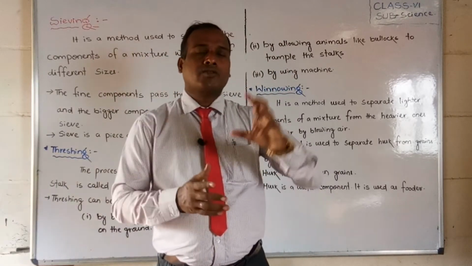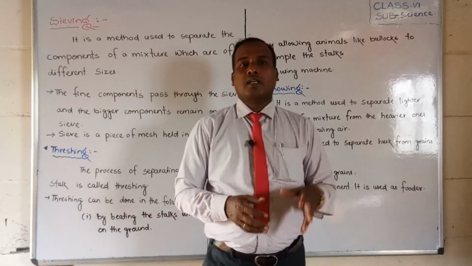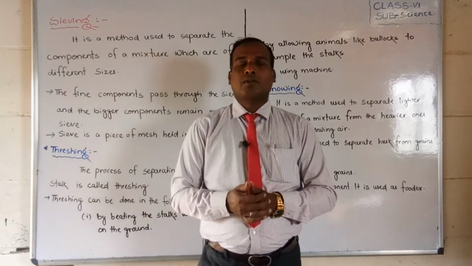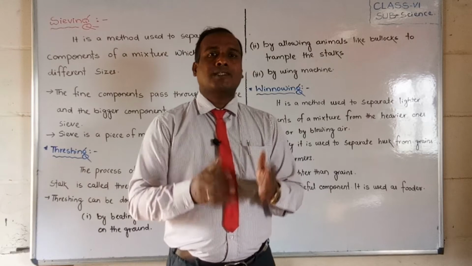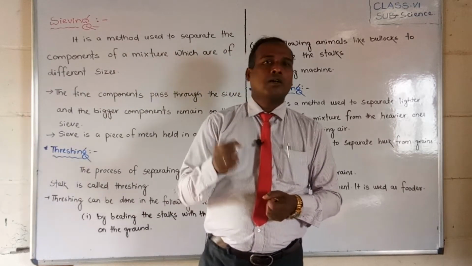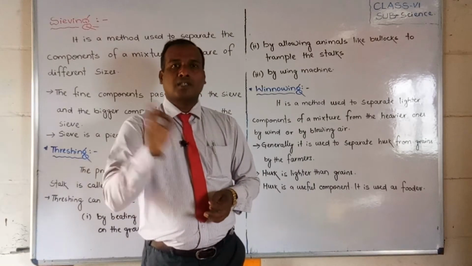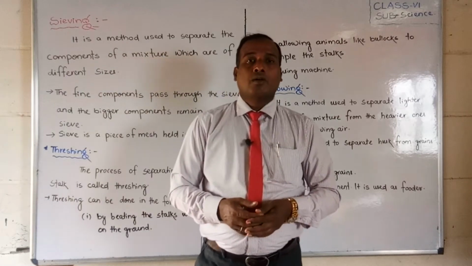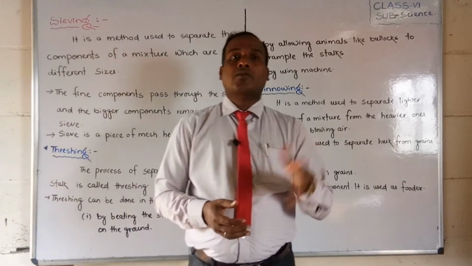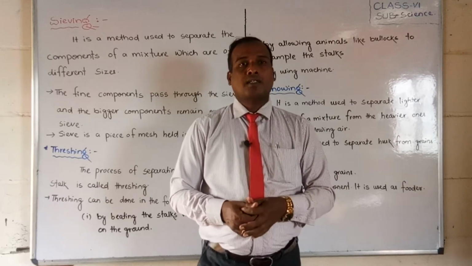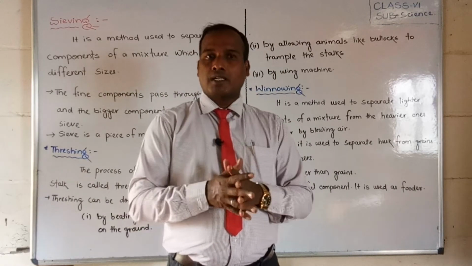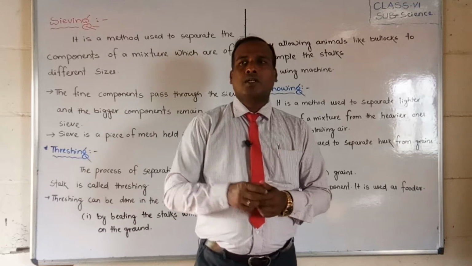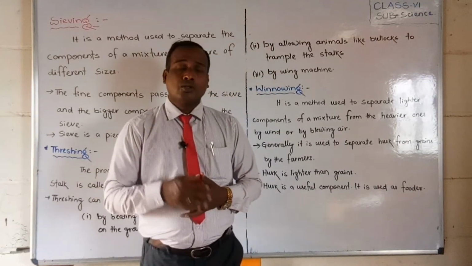Observe, students, if the quantity of the material is large, then we are unable to complete the process of hand picking. Suppose in 1 kg of rice, we can take out all the stones or other unwanted things mixed with the rice. But if you are asked to find the stones in 1 quintal, that means 100 kgs of rice, or 1 sack of rice, then we cannot take out all the stones or other small grains. So that is the first condition.